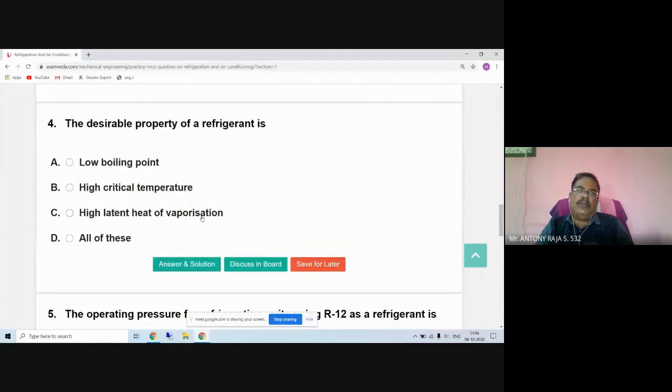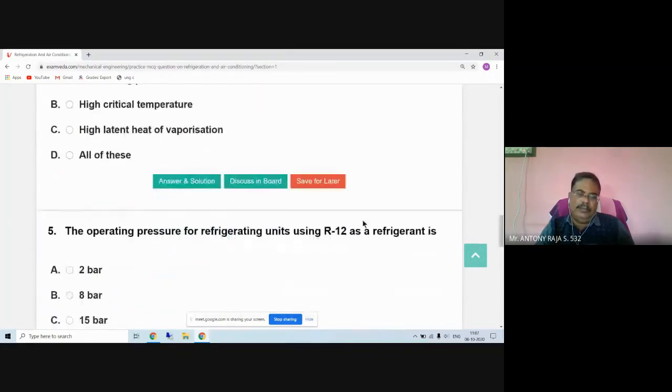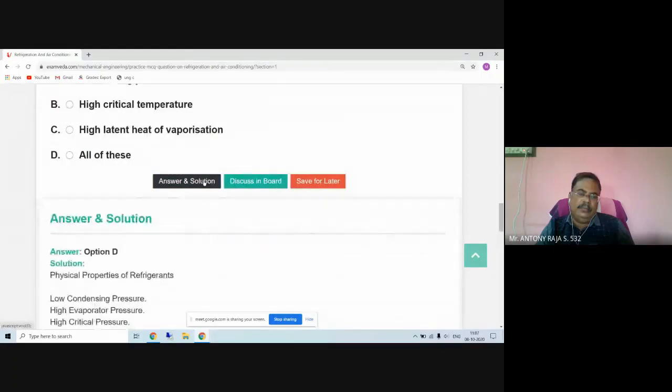The difference should be higher, then only it absorbs more heat from the surrounding medium. So it is favorable. High critical temperature is favorable, low boiling point is favorable. So all of these are the answer.